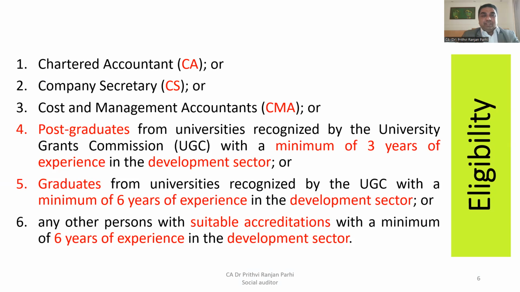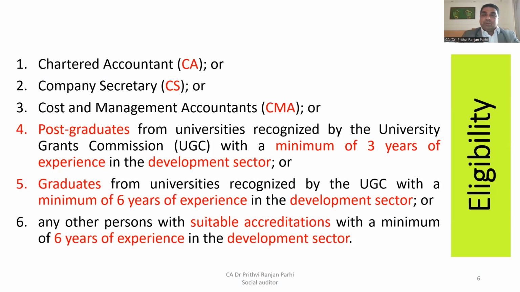And not only postgraduates, graduates can also become social auditors. Graduates from any university recognized by the University Grants Commission, if they have a minimum of 6 years of experience in the development sector, are also eligible to become social auditors.